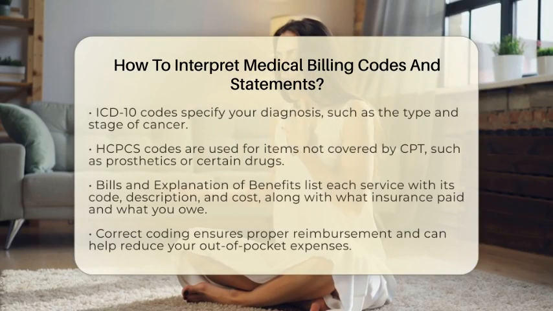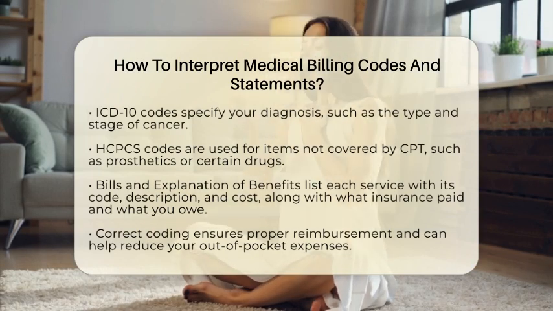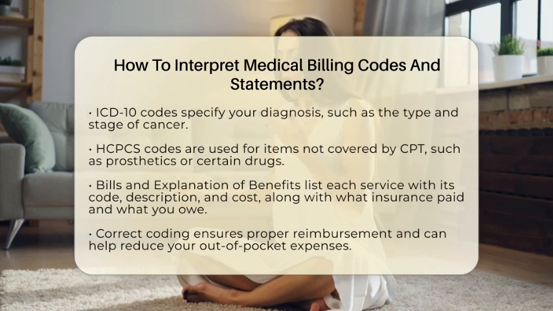Next are the International Classification of Diseases codes, or ICD-10 codes. These explain your diagnosis, such as the type and stage of your cancer. For instance, C80.1 is a code for malignant neoplasm of the lymph nodes.